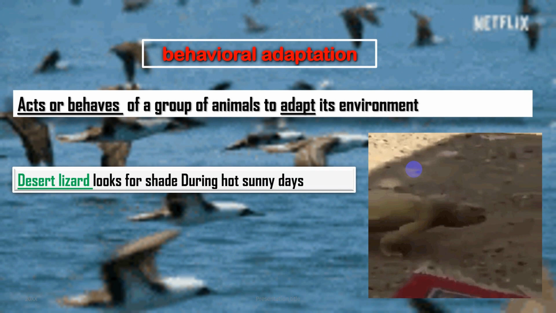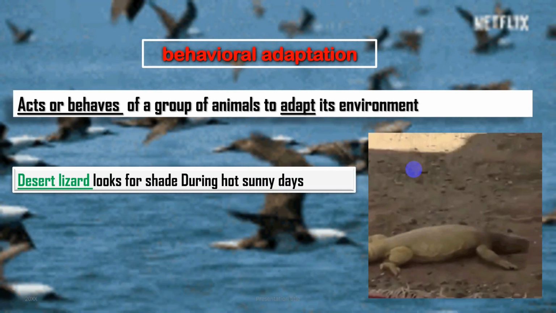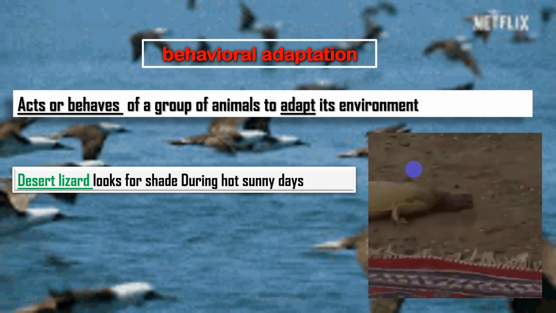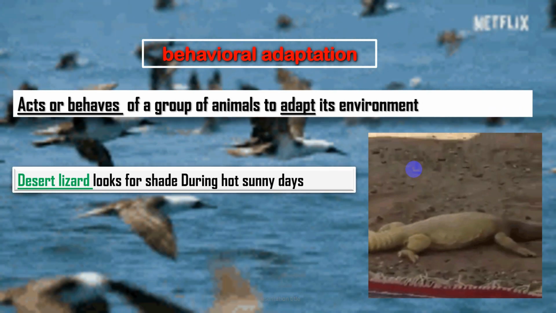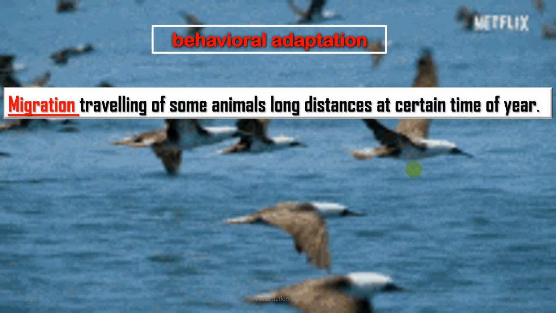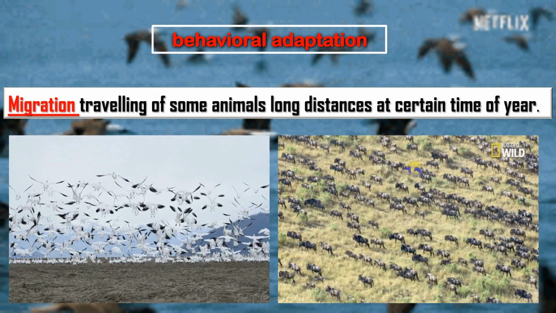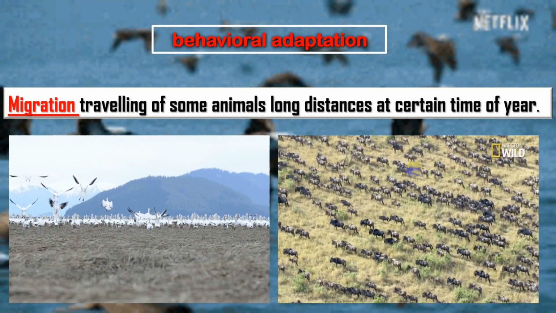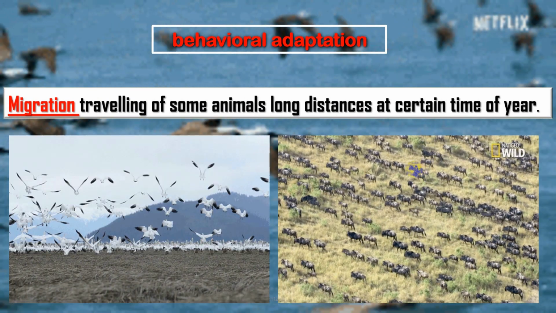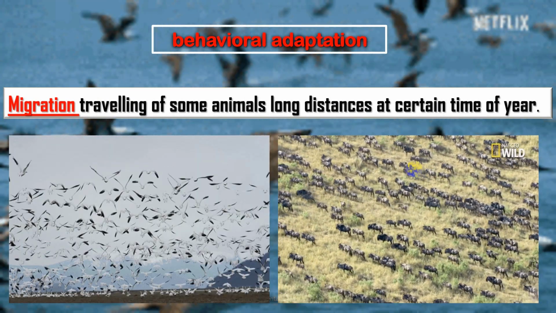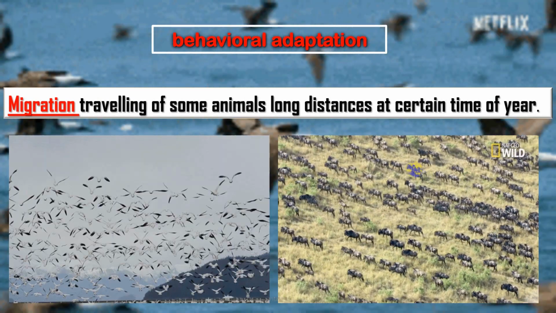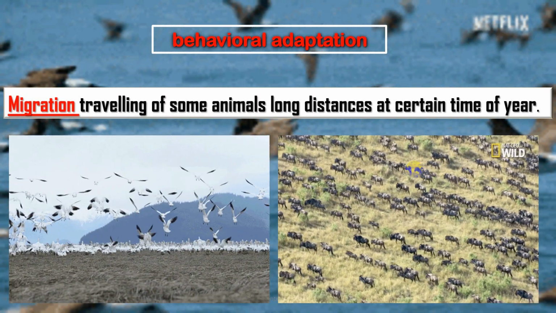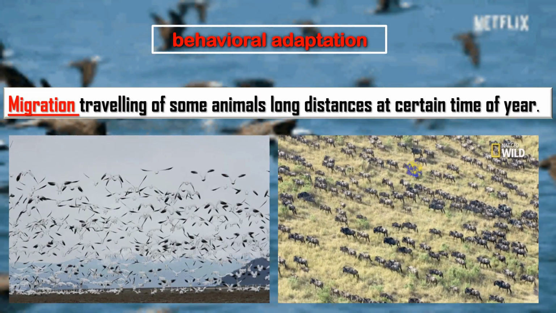As we can see in this image, the desert lizard is running to hide during sunny days. This is a behavior. Also migration. Migration means the traveling of some animals for a long distance at a certain time of year, because of lack of food or the weather and so on. So behavioral adaptation is something in acts, behaviors, or actions.